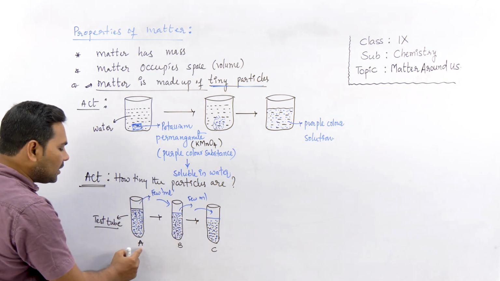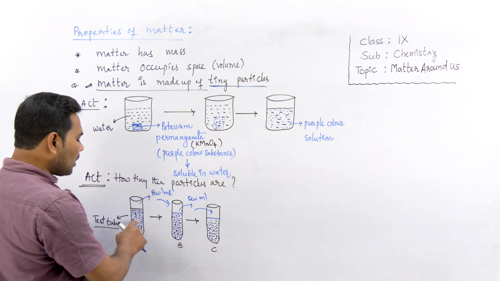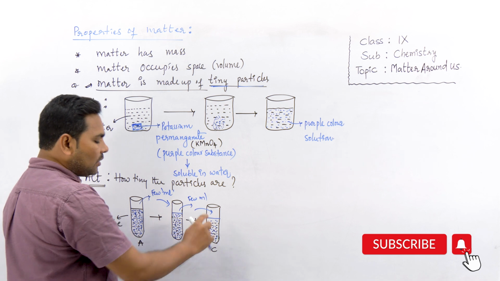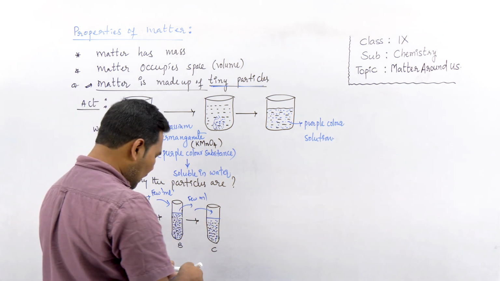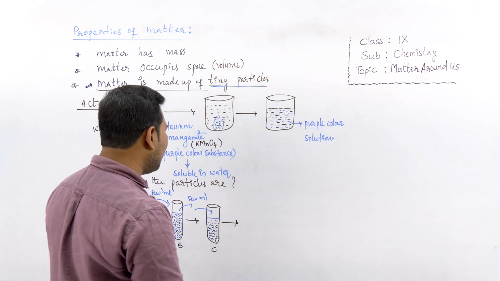When you compare test tube A, test tube B, and test tube C solutions, what happened? The brightness of the color of the solution gradually decreases because we've been transferring, and this can be repeated many times.